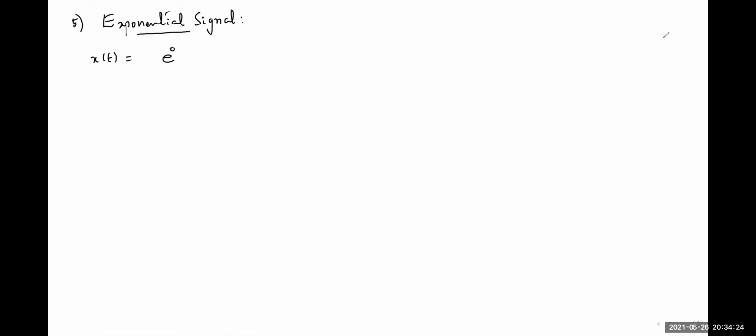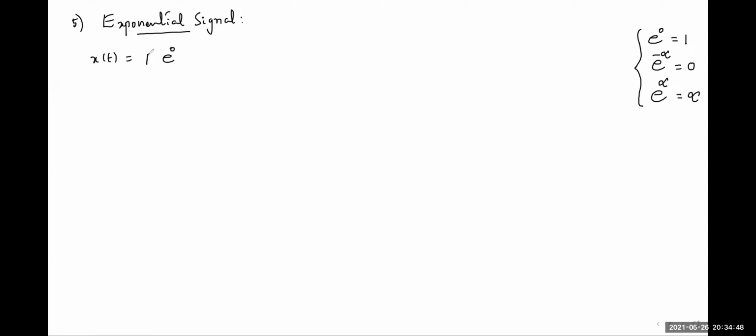We know that e to the power of 0 is equal to 1, e to the power of minus infinity is equal to 0, and e to the power of plus infinity is equal to infinity. So here e to the power of 0 is 1.